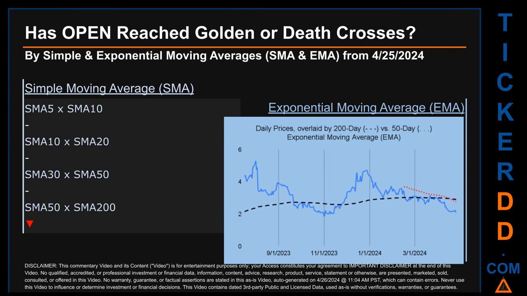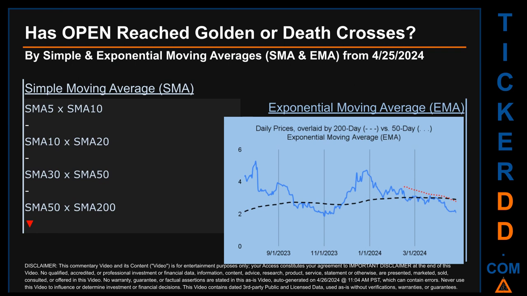Golden cross and death cross are basic signals that compare average prices across two specified trade day ranges, a short-term versus a long-term range. For example, 5-day versus 10 trade days. Essentially, a golden cross is a bullish signal. It appears when a ticker's short-term moving average crosses above its long-term average. Vice versa, a death cross is a bearish signal when the short-term crosses below its long-term moving average.